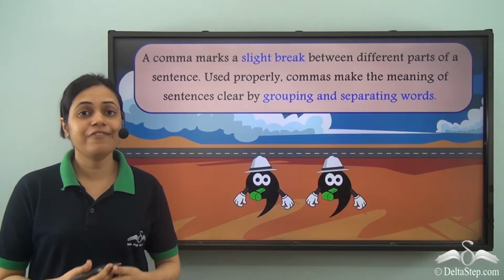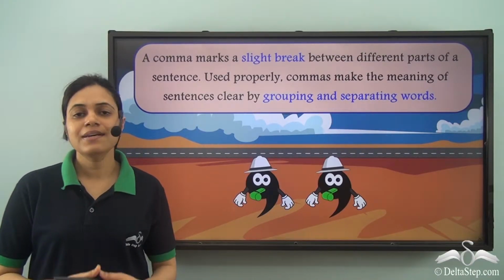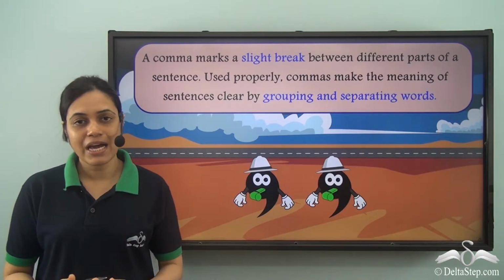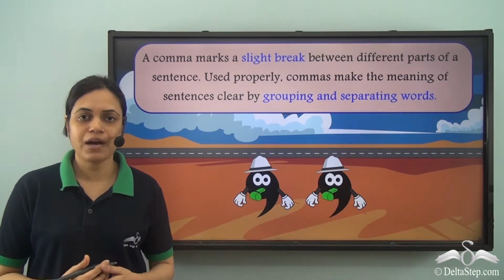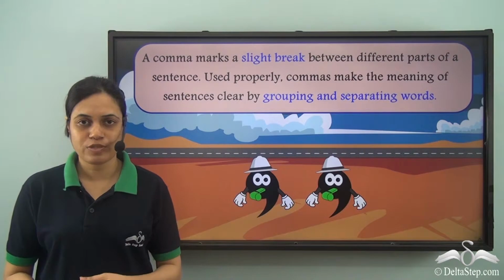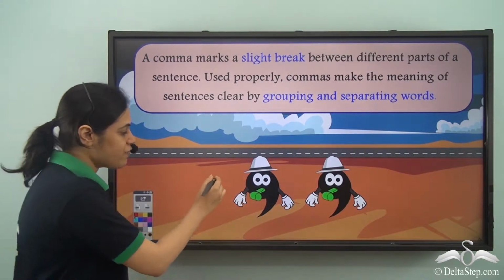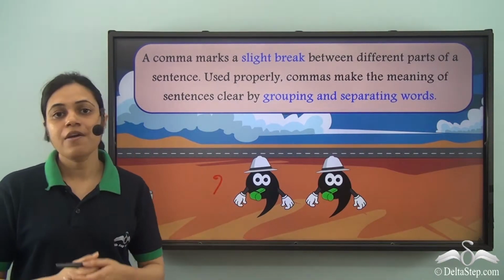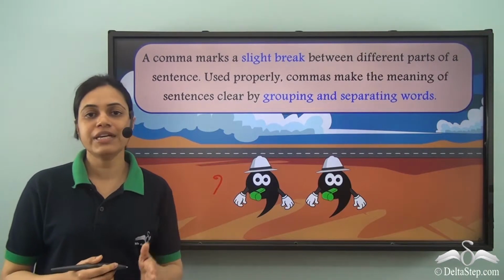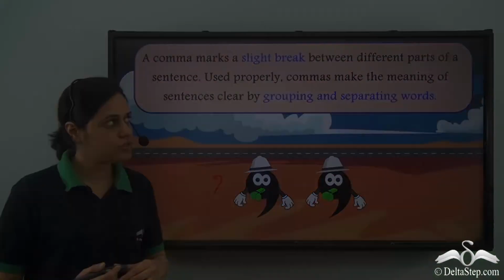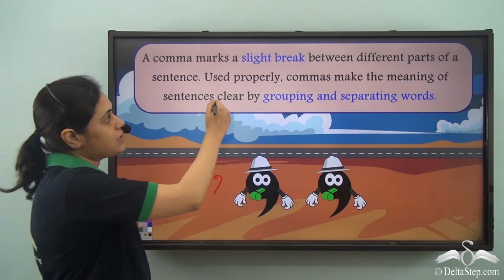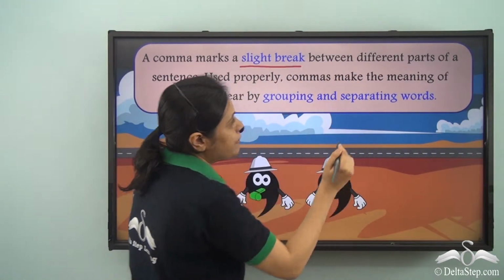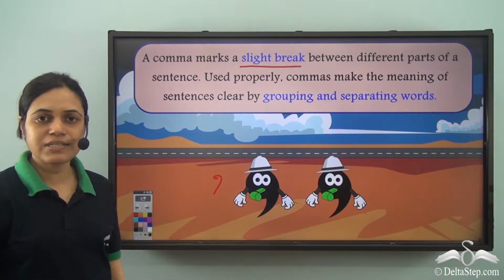While we speak, we give several pauses. Similarly, when we write, we use punctuation marks to indicate those pauses. Comma is one such punctuation mark which is used to show or indicate a small pause. So, a comma marks a slight break between different parts of a sentence.